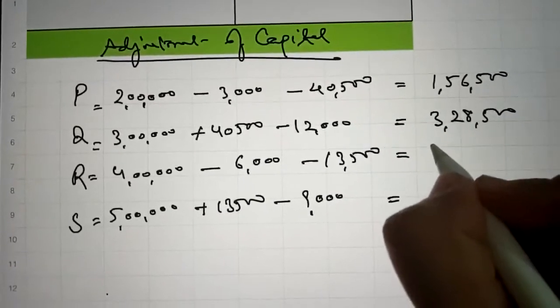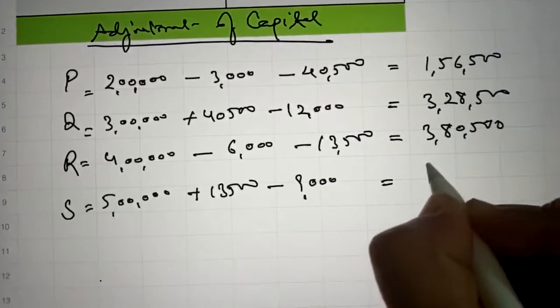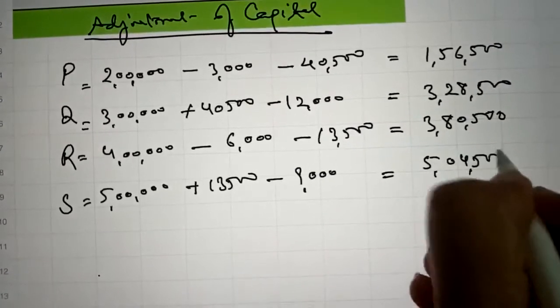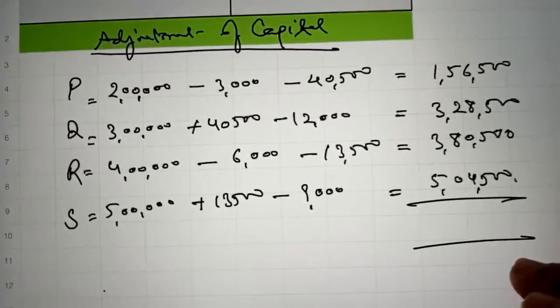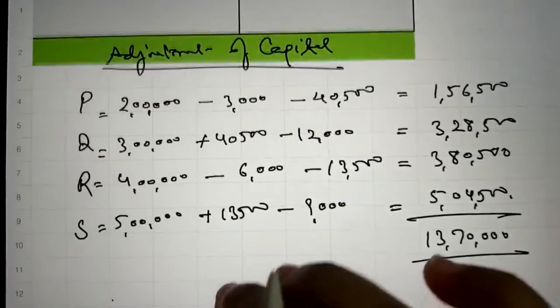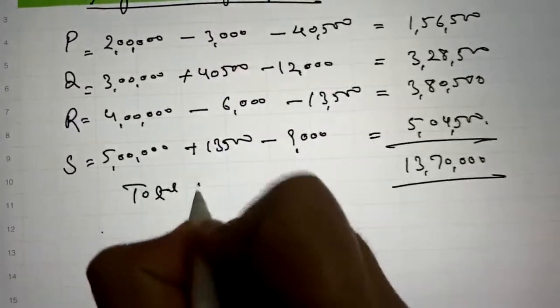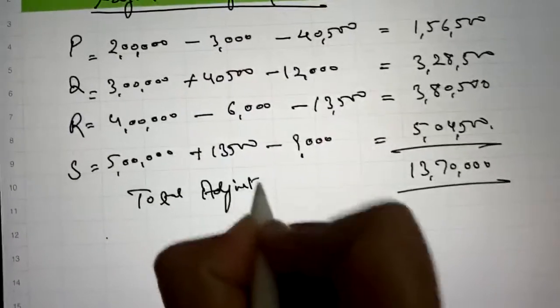Then next it comes 3,80,500, and last is 5,04,500, and the total is 13,70,000. So this is the total adjusted capital.